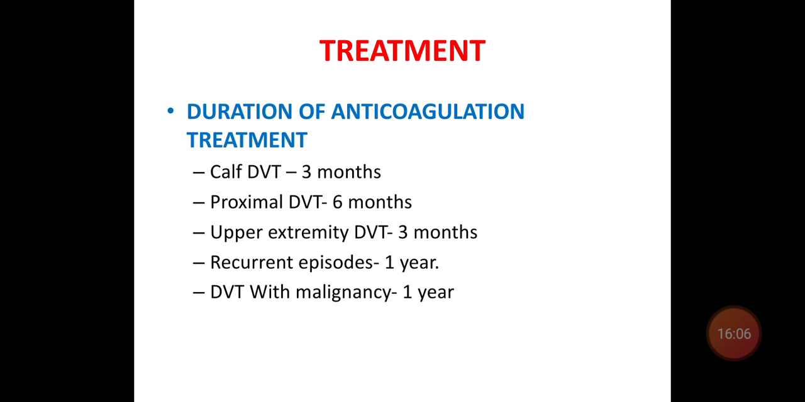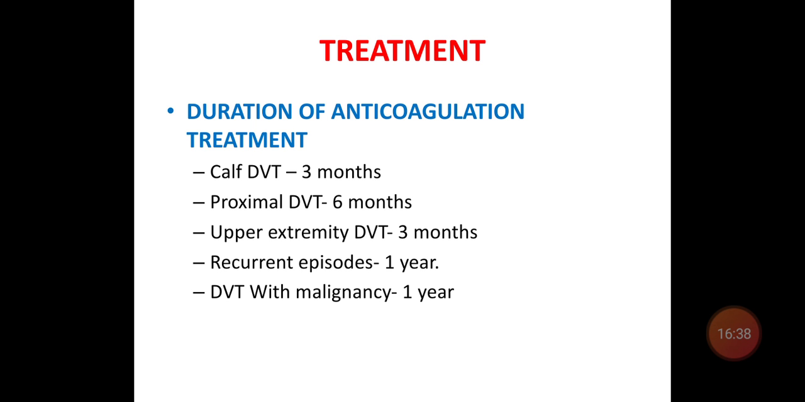So the duration of anticoagulation treatment is: for calf DVT you have to give 3 months; for proximal DVT, that is iliofemoral DVT, you have to give 6 months; for upper extremity DVT, that is upper limb DVT, you have to give 3 months. For those with recurrent episodes, more than one episode, you have to give 1 year of therapy. For those with DVT with malignancy, you have to give 1 year.